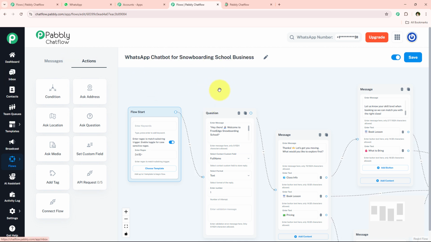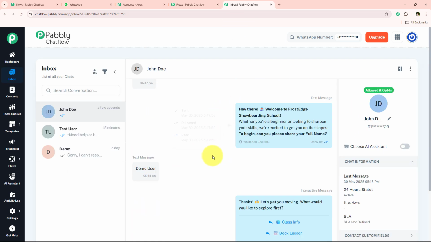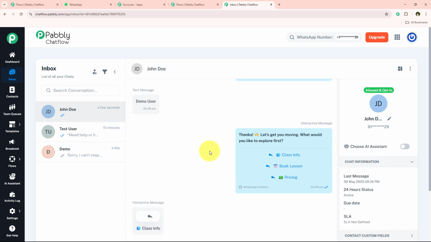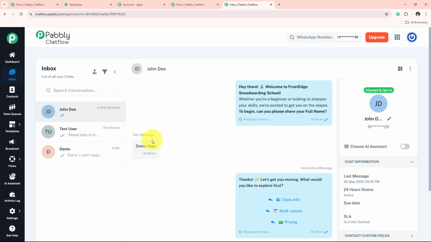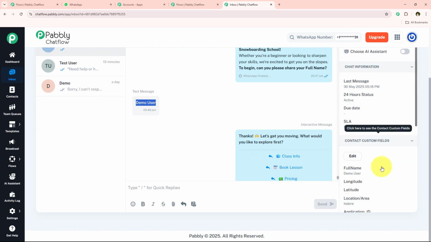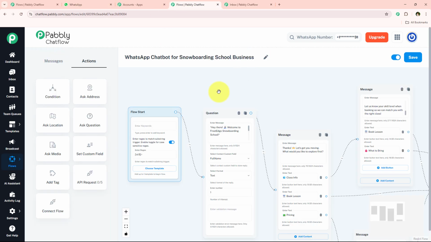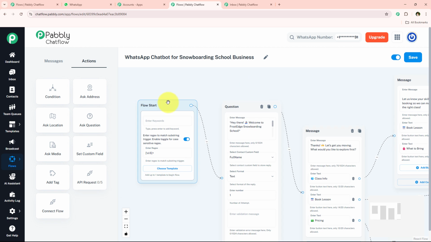So I'm just going to open it in a new tab, and over here in the inbox section you can see the proper conversation which happened between the chatbot and the user. Not only this, you can also check the status of the message when the message was sent, delivered and read. Not only this, you can also check that my user shared their full name, which is demo user. So this full name has been added in this contact custom field, which is demo user. So not only sending and receiving of WhatsApp messages, but this chatbot also helps you to collect the user information.